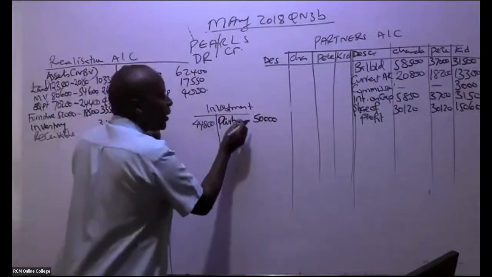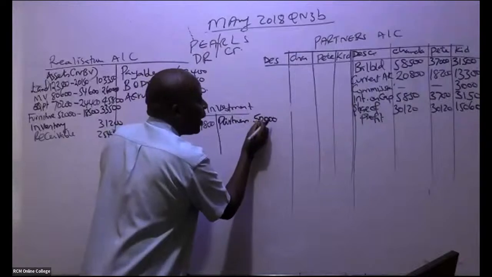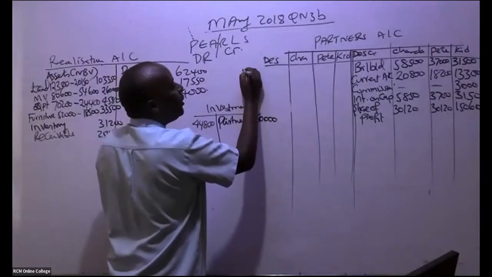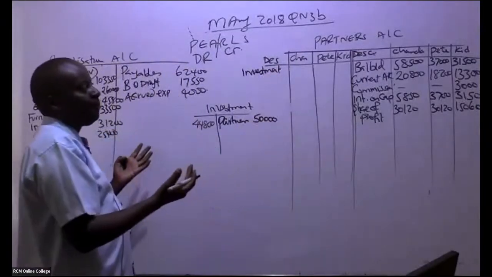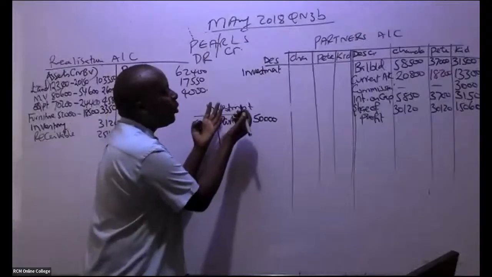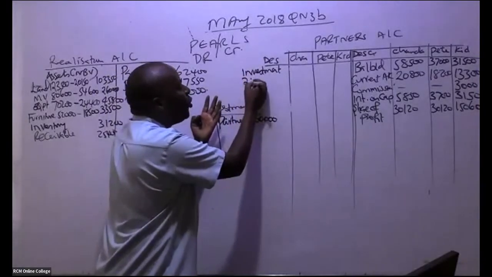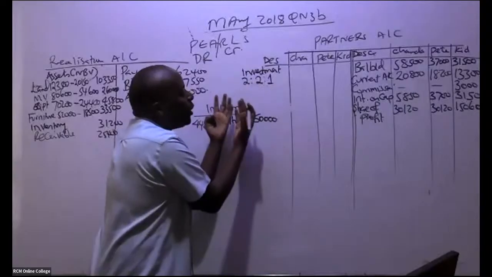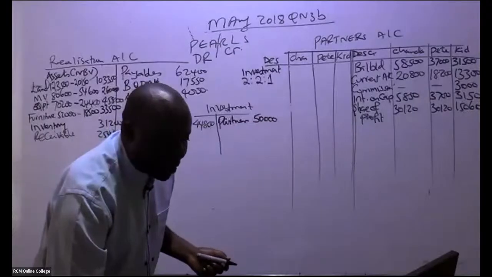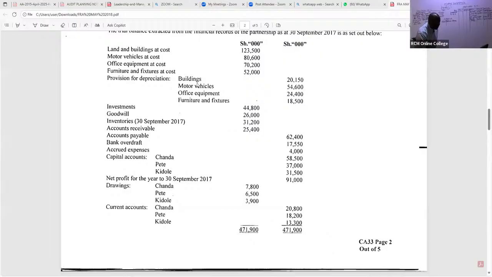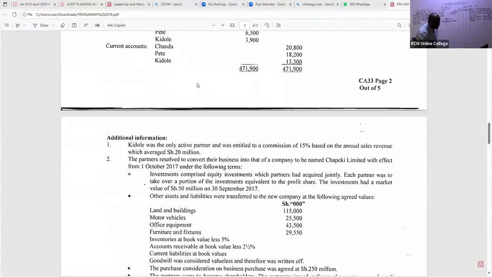So in this case, these partners took 50,000. Can you kindly go ahead and apportion this investment of 50,000 before I tell you the difference? Where do we take the difference? Remember, they have told us they are going to apportion it using their normal criteria. They have told us investments comprised equity investments which partners had acquired jointly.